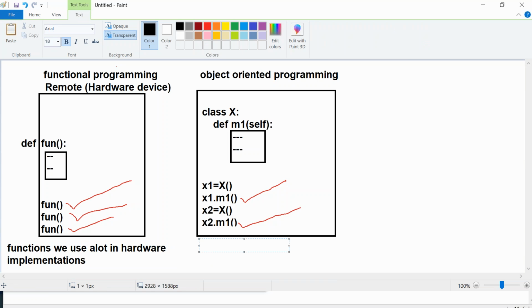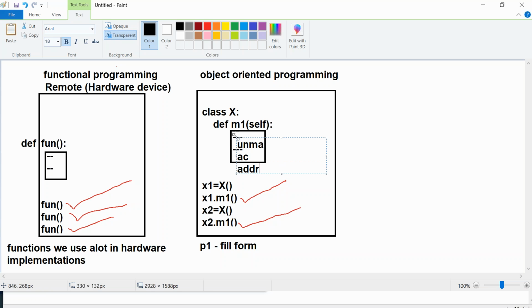Sir, can you give me an example of object oriented programming here? See, you go to a bank. You, person one, go and fill a form. Form filling is one method, in which you give your username, your account number, your address, all details of you alone.